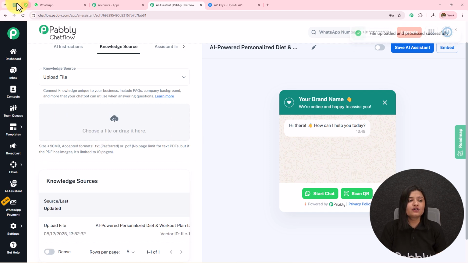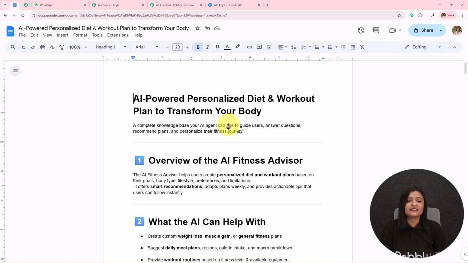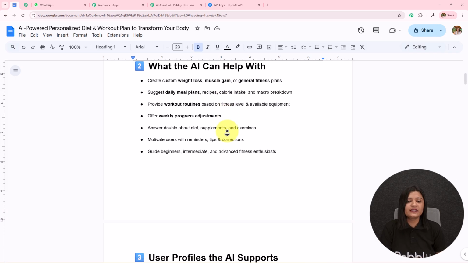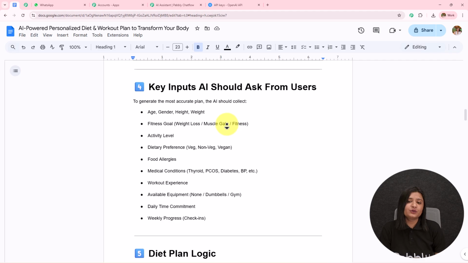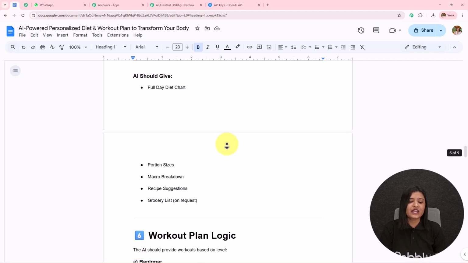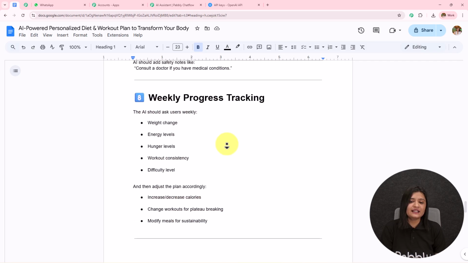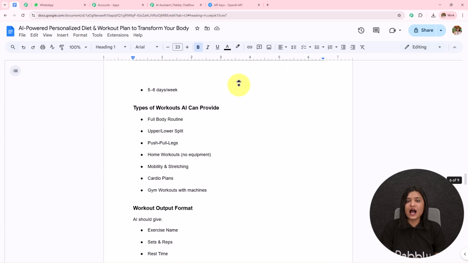If I open this knowledge base, I have created this in Google Docs. AI powered personalized diet and workout plan to transform your body. The first one is overview, what the AI can help with, user profiles, the AI support. Then we have the key inputs AI should ask from the user. Then we have the diet plan logic. We have all the details, workout plan logic. And then we have the supplement guidance, weekly progress tracking, common user questions and how AI should handle them.